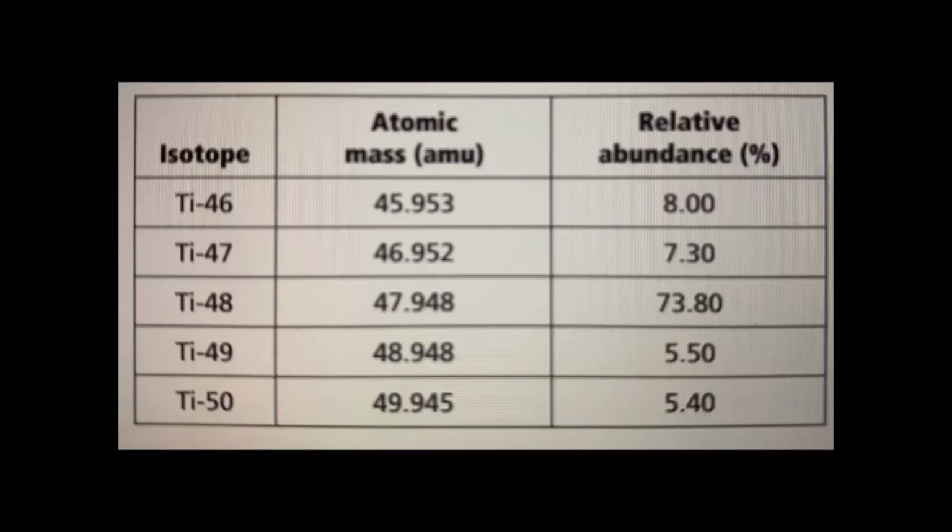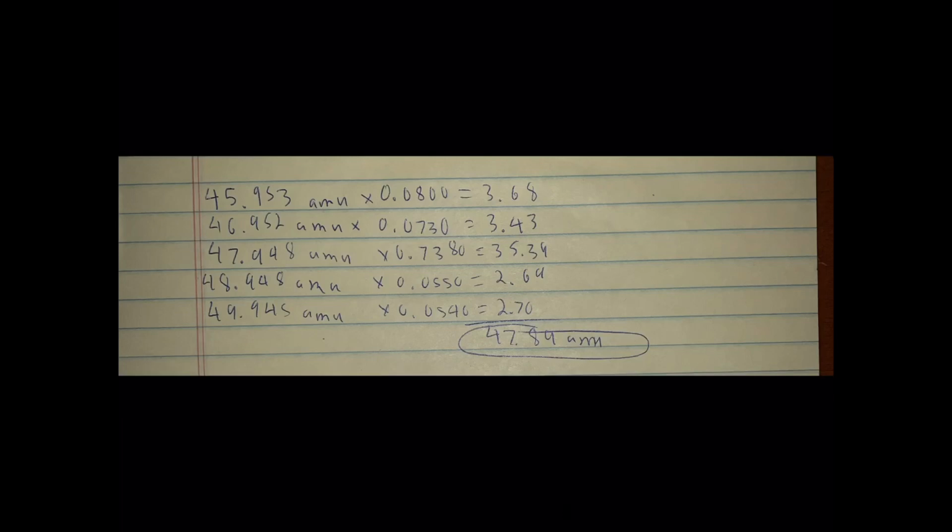Now, we will take a moment to review how to find the atomic mass of an element. Pause this video and use the information on screen in the chart to find the atomic mass of titanium. If you got 47.89 amu, you are correct. If you had trouble, you can pause this video again to take a look at my work.